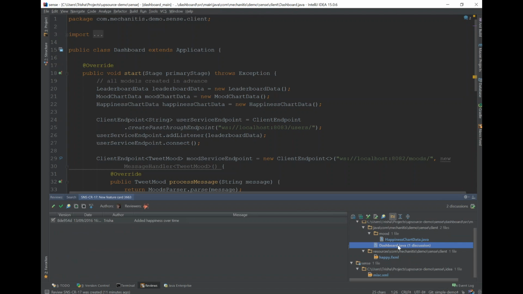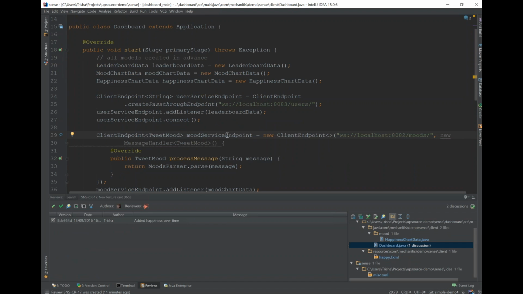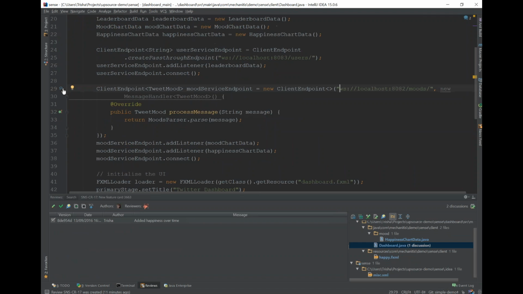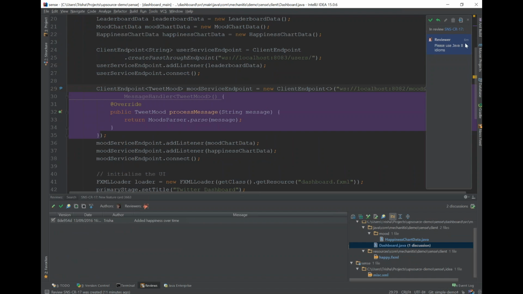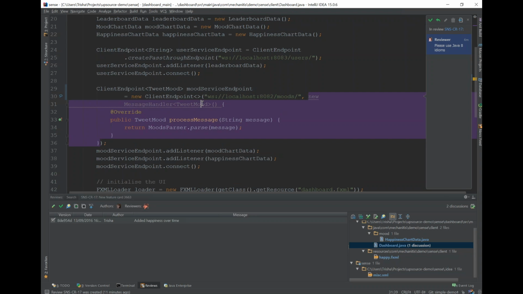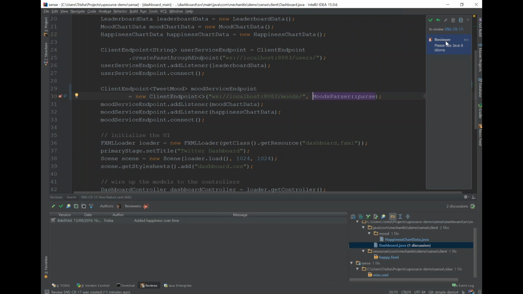I can see there's a discussion on here. So actually, I'm already looking at this file. So let's have a look at the discussion. Here I can see what that is. Okay, so I should use Java 8 idioms here. Let's move this so we can see it. I shall ask IntelliJ nicely to fix my code for me, replace with a method reference. And then I'm going to respond to this particular issue, and I'm going to say done.